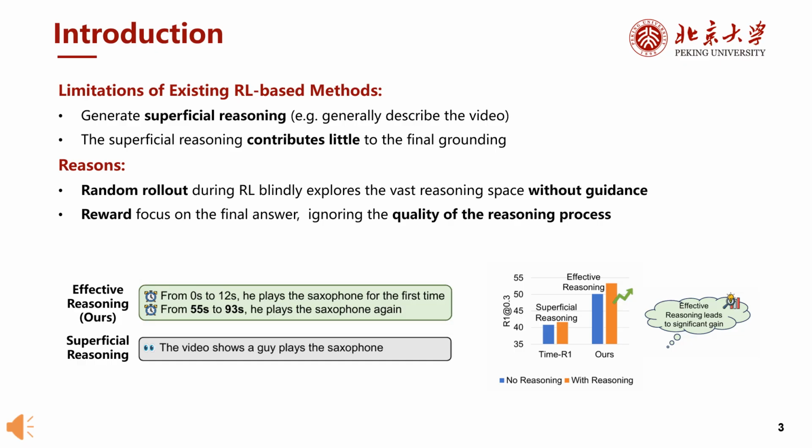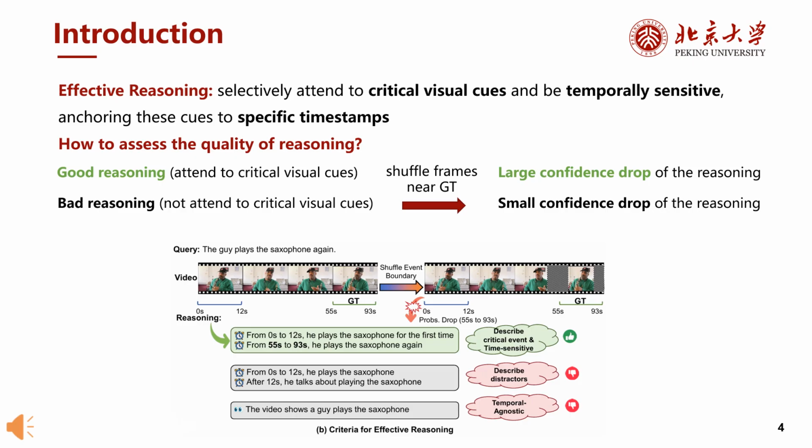There are two main reasons. First, RL training relies on random exploration, which blindly searches a huge reasoning space without guidance. Second, most reward functions only evaluate the final prediction accuracy and ignore the quality of the reasoning process itself. This raises an important question: what constitutes effective reasoning for video temporal grounding? Effective reasoning should selectively attend to critical visual cues and anchor them to specific timestamps.